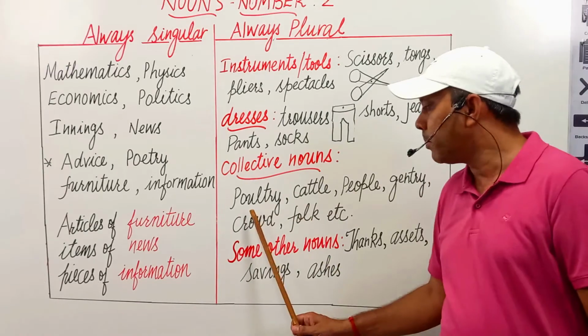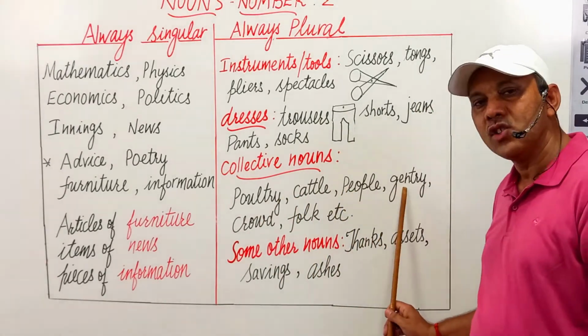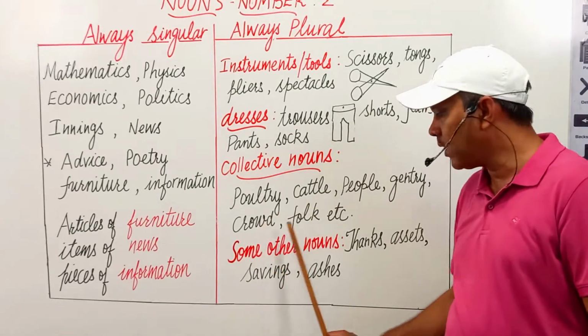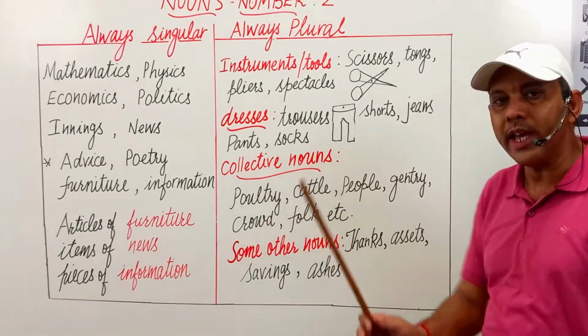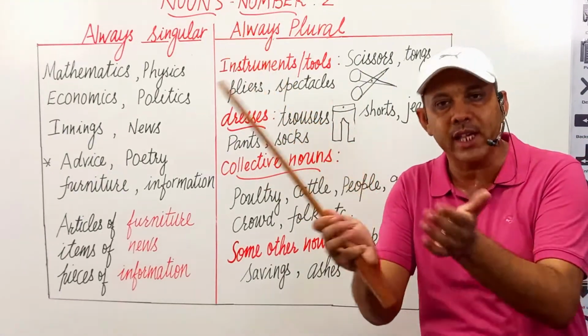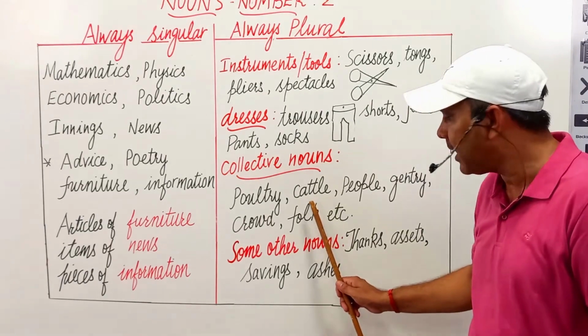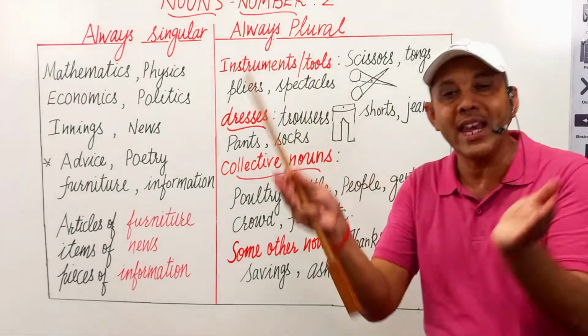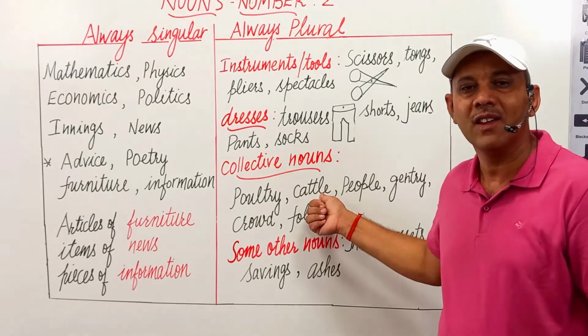For example, poultry, cattle, people, gentry, crowd, folk, etc. They refer to a group of persons or things. Let's take one example. Cattle is a group of animals. The cattle are grazing in the field.